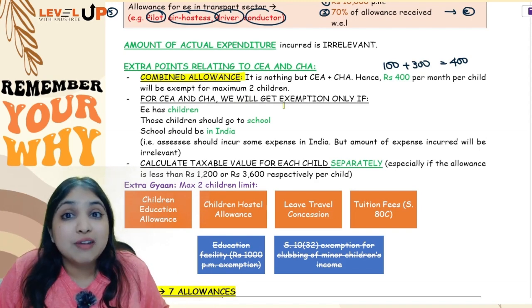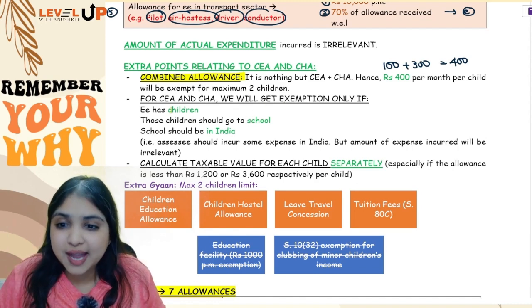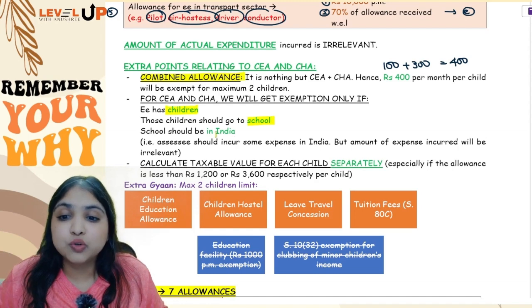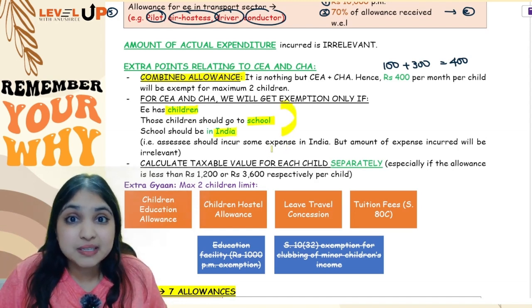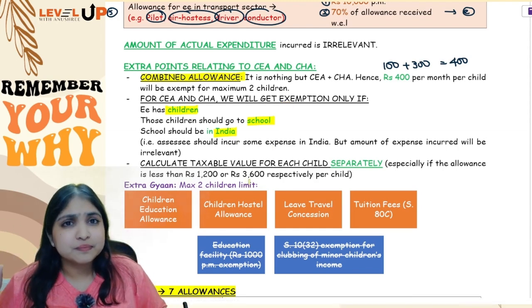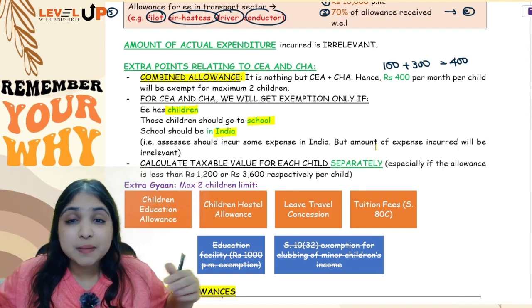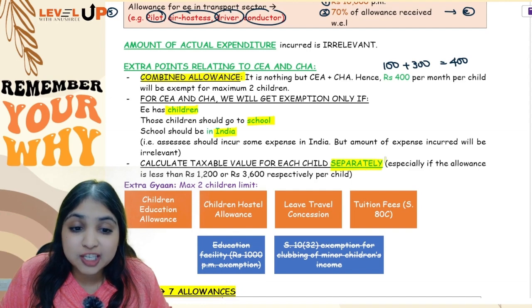should have. Now when will you say that okay, he is having some expense? You can say he is having some expense only if he has children. Those children go to school and the school is in India. Only if these 3 conditions are fulfilled, you can say that he is having some expense in India. Only then you will give him the exemption. And lastly, in case your assessee is having multiple children, remember when you are doing the computation, do computation for each child separately.